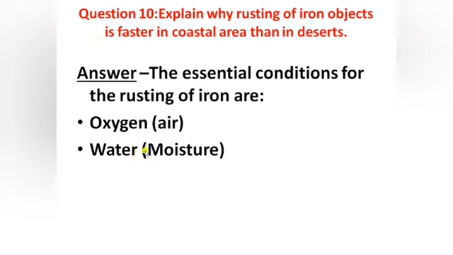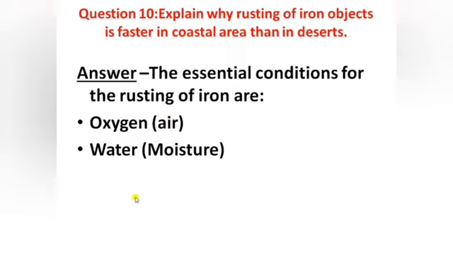The sea is near the coastal areas, so the presence of moisture in the air is very high. This increases the humidity, so iron objects will rust easily, at a faster rate, in coastal areas, because in coastal areas the moisture level is high.